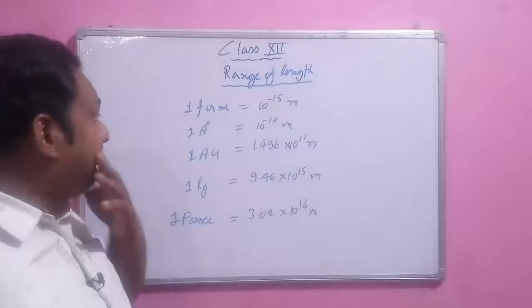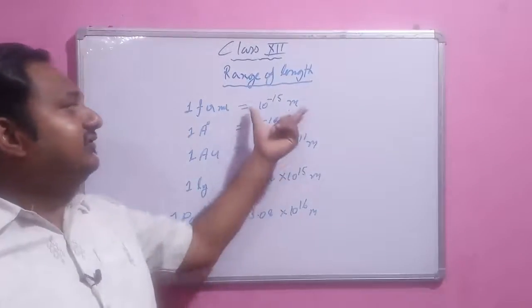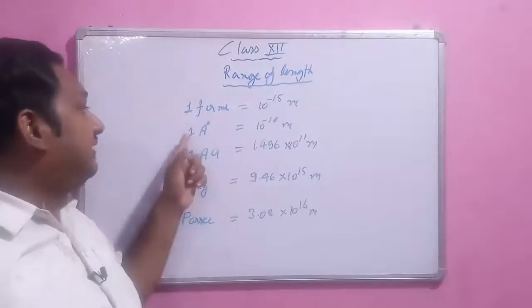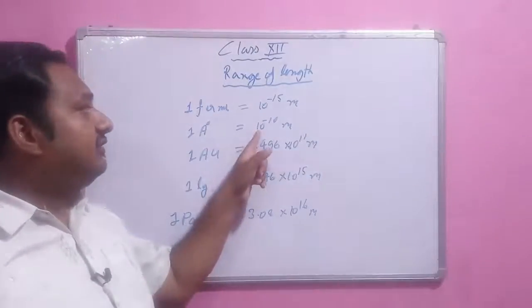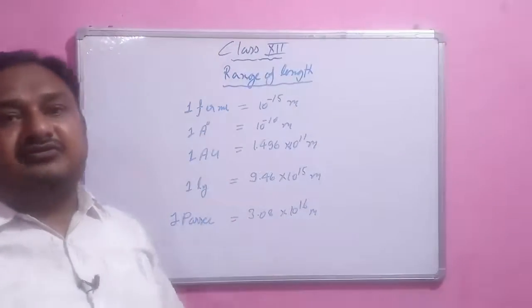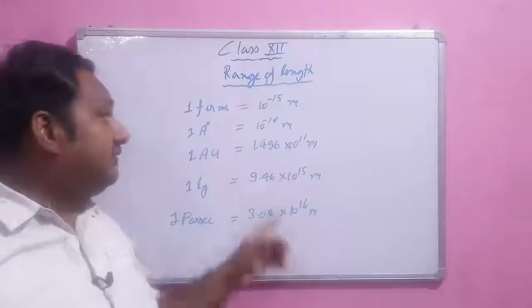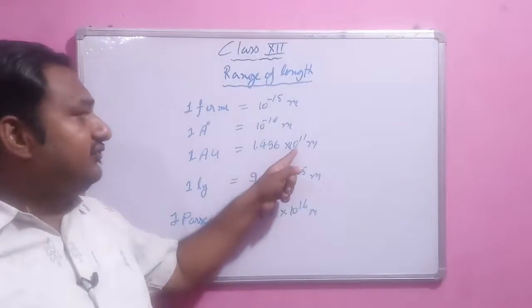So here we have one Fermi. One Fermi is the smallest distance, 10 raised to power minus 15 meter. Then one angstrom is equal to 10 raised to power minus 10 meter. Then one astronomical unit, the average distance from the sun to the earth, is equal to 1.496 into 10 raised to power 11 meter.